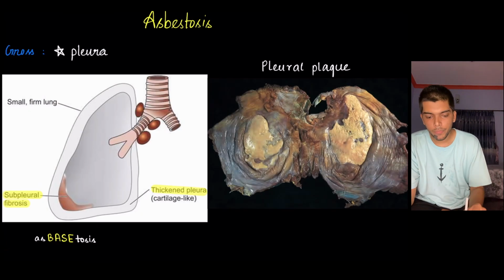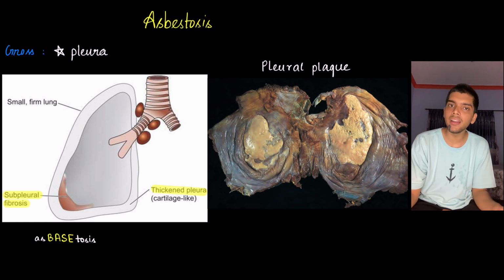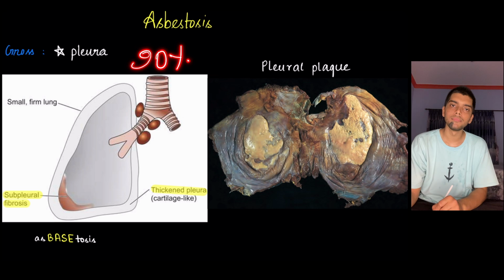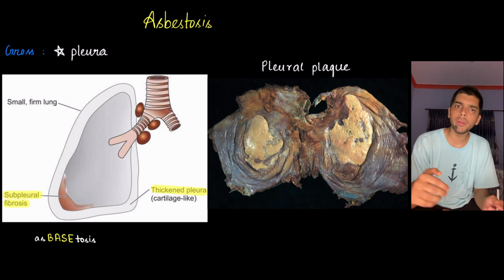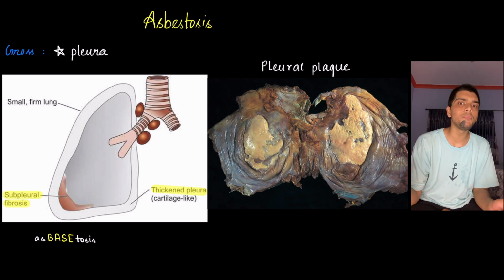Asbestosis. Asbestosis is caused by asbestos. Asbestos is present predominantly in two forms: the serpentine chrysotile and the amphibole crocidolite. The serpentine chrysotile is used in 90% of the cases. Amphibole crocidolite is less prevalent, however it is way more pathogenic. That is, the asbestos that has the higher tendency to cause mesothelioma is amphibole crocidolite.